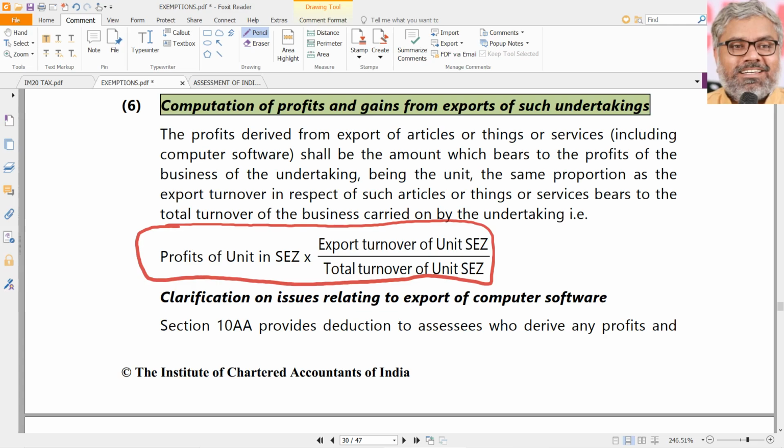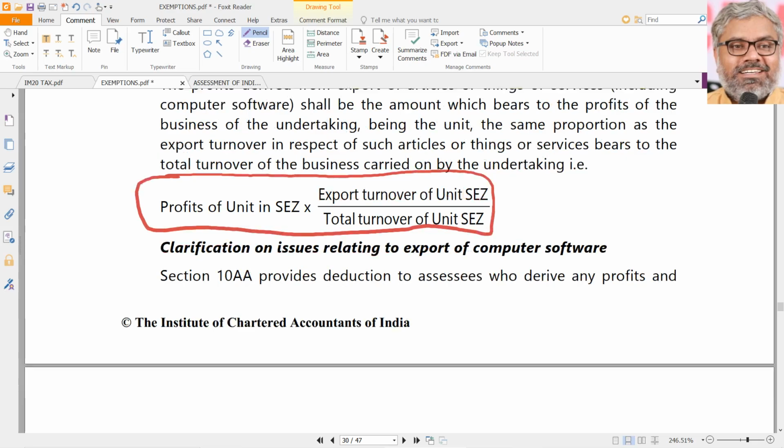If at all any company is having one unit in SEZ and one unit outside SEZ, that is generally called free trade area. So in case of units in SEZ only, this deduction of 10AA is available. How to calculate that? Profits of the unit in SEZ multiplied by export turnover divided by total turnover. Profit into ET by TT. That's all. Everything is for the unit in SEZ.